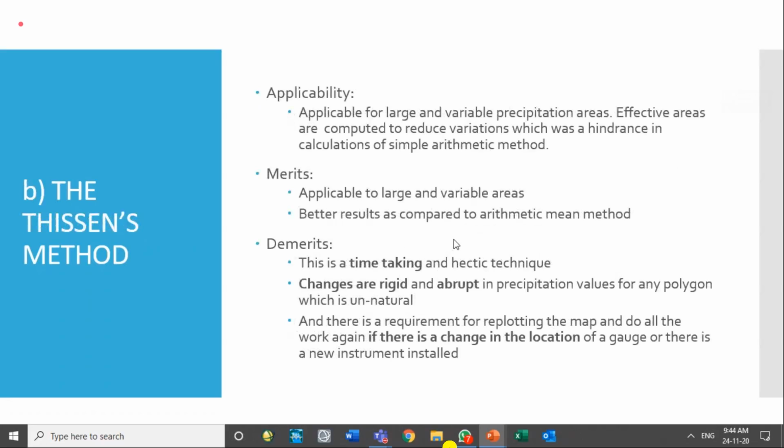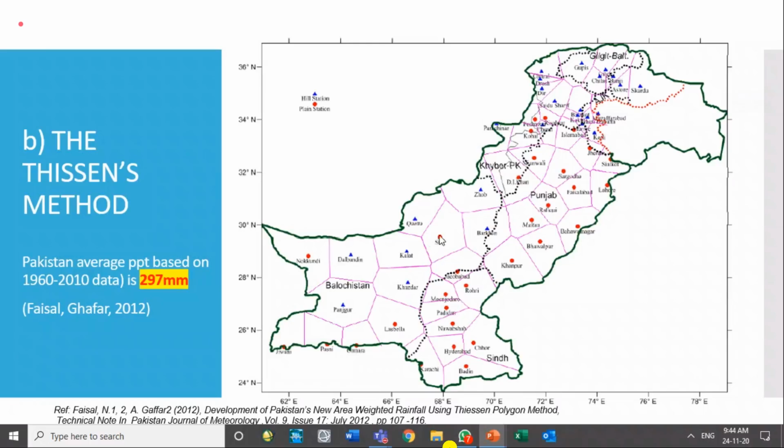Because you have done it manually yourself, for example, if you have a 180 millimeter rainfall record noted at Sibbi, and 120 over here at Barkhan, then between these two stations, if this was 180 and this is 120, you can find the point of the 150 line. You can find the point of the 140 line. You can find the point by interpolation.